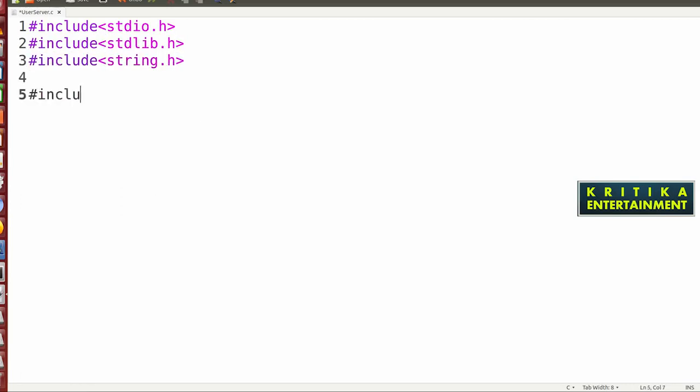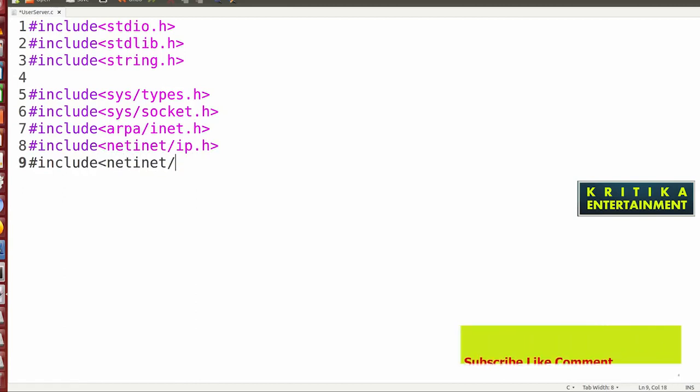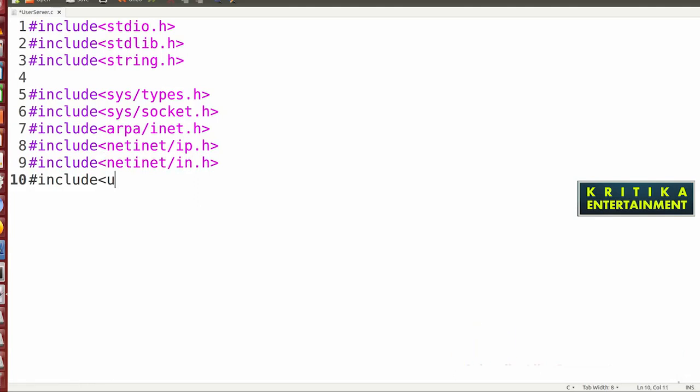Then next I will write all the header files for the socket: #include <sys/types.h>, #include <sys/socket.h>, #include <netdb.h>, #include <netinet/ip.h>, #include <netinet/in.h>, and #include <unistd.h>. You have to write these header files.